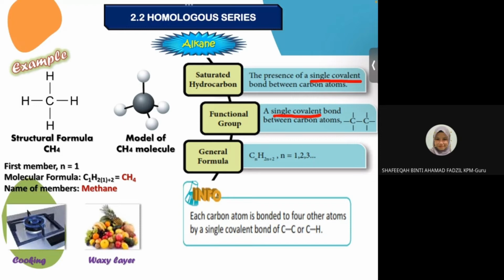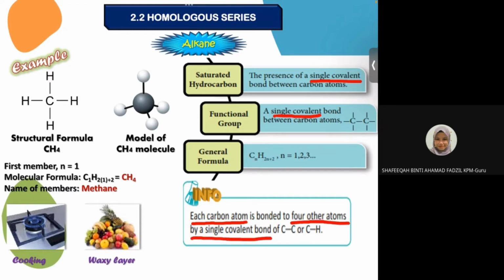One means meth. And then homologous series dia, suffix dia adalah A and E. So dia akan jadi methane. Okay, apa function methane? Untuk cooking gas of waxy layer. Okay, and then please remember, bear in mind, carbon dia hanya boleh hold 4 single covalent bond. Okay, each carbon atom only can hold 4 single covalent bond.